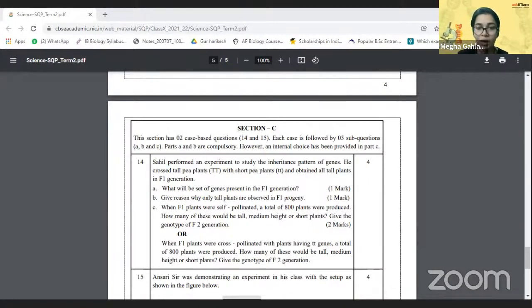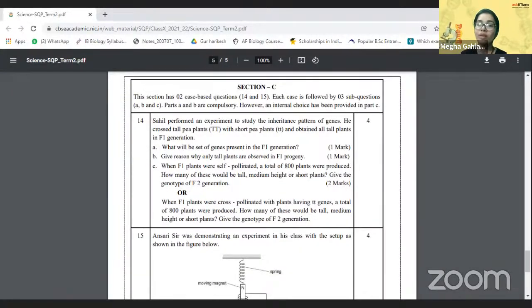And the next thing that we have is the C part. When F1 plants are self-pollinated, a total of 800 plants were produced. Okay. So we have the F1 plants, and mind it, we are moving to the second law of Mendel over here. That is the law of segregation or the law of purity of gametes. So the F1 plants were self-pollinated. A total of 800 plants were produced. How many of these would be tall, medium height, or short plants? Give the genotype of the F2 generation.